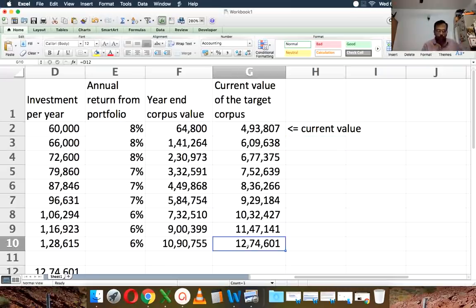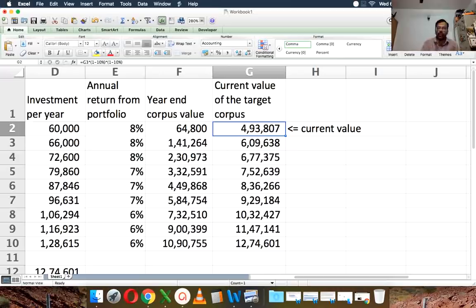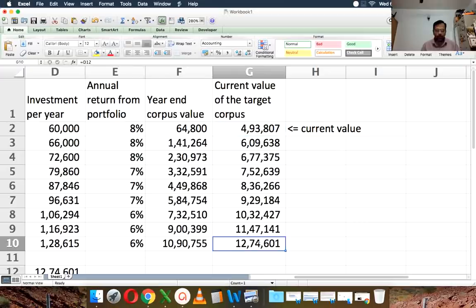That 12.74 lakh, if I devalue it at 10% a year, 12.74 lakhs after 9 years is approximately worth about 5 lakhs today. I hope you understand what I'm saying. 12.74 lakhs is the projected amount I will get from my investments. That amount, if I devalue it year on year by 10% because of the inflation in educational expenses, today it will be worth about 4.9 lakhs or 5 lakhs.